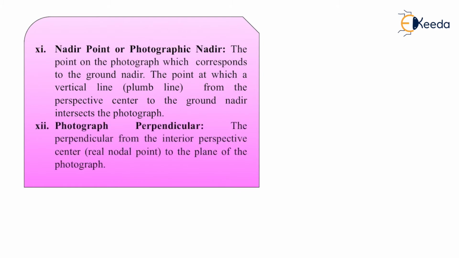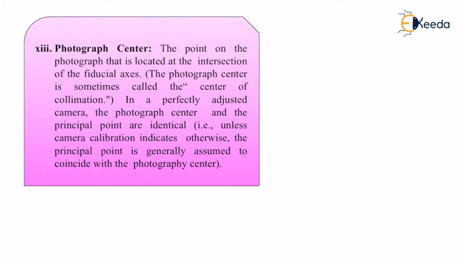Then next comes the photograph perpendicular: the perpendicular from the interior perspective center to the plane of the photograph. Then we have photograph center, the point on the photograph located at the intersection of the fiducial axes. The photograph center is also called the center of collimation.